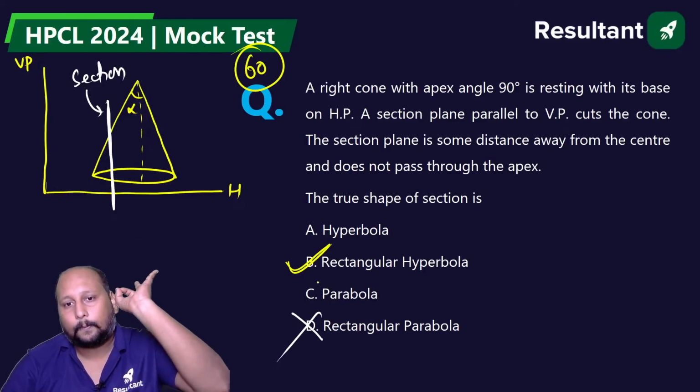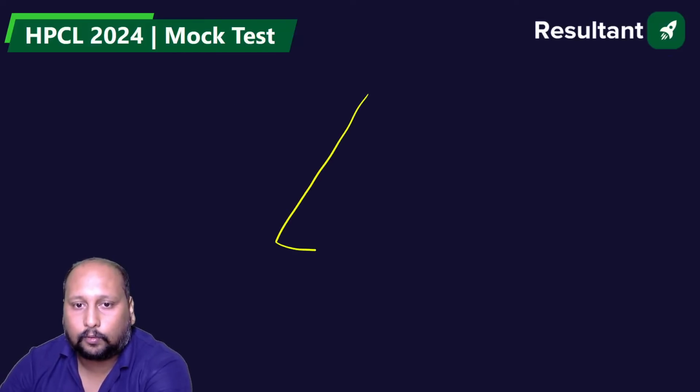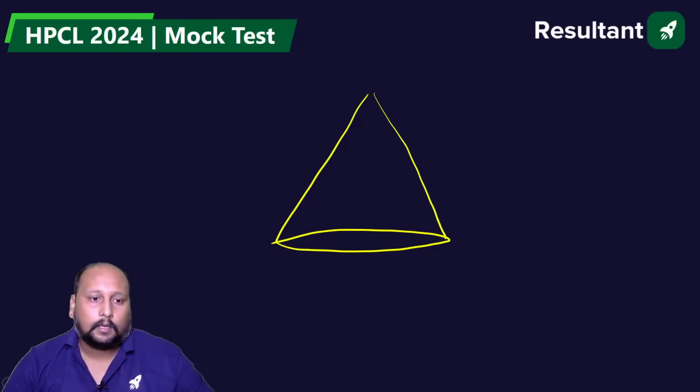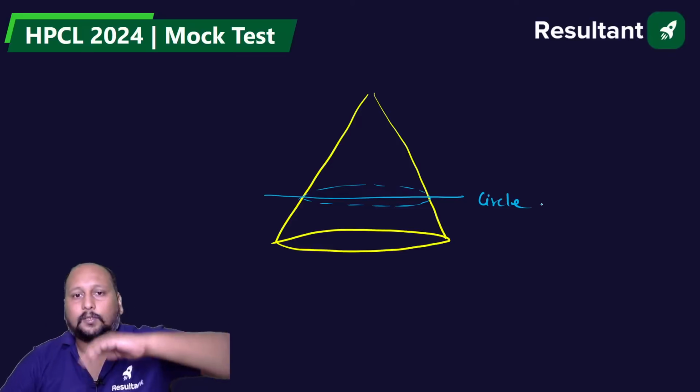Let me tell you a simple technique, how you can understand this. See, we're having a right circular cone. Let me cut the section for you guys. If I try to cut a section like this, what kind of profile will you be getting? You'll be getting a circle. If you cut a section like this, you'll be getting a circle.